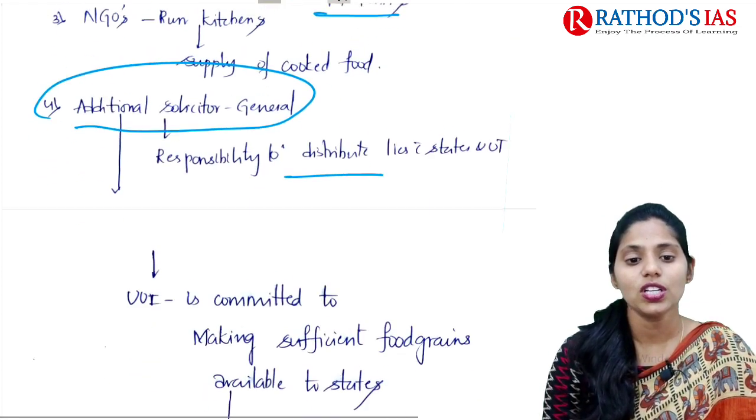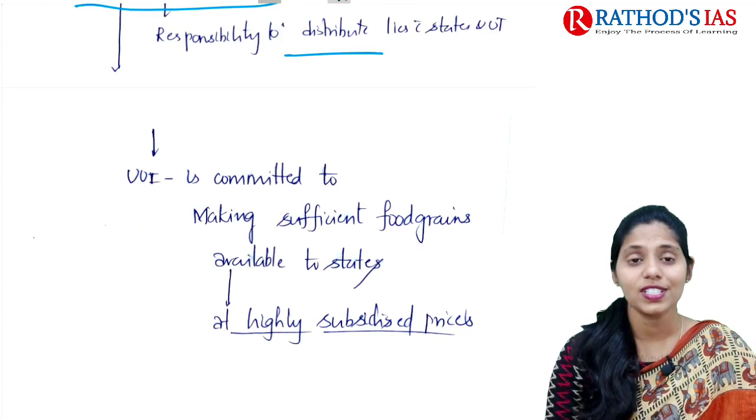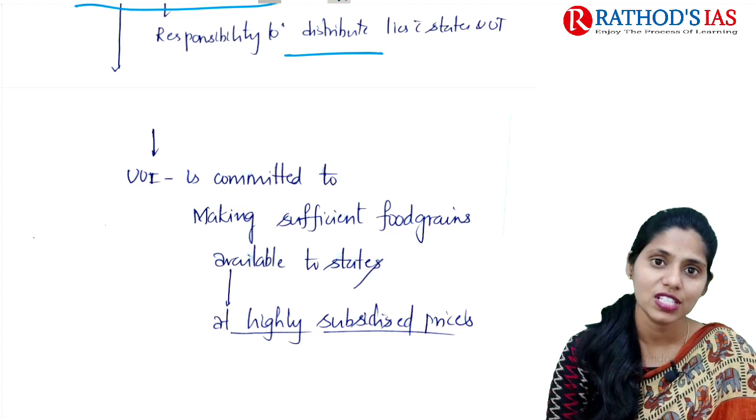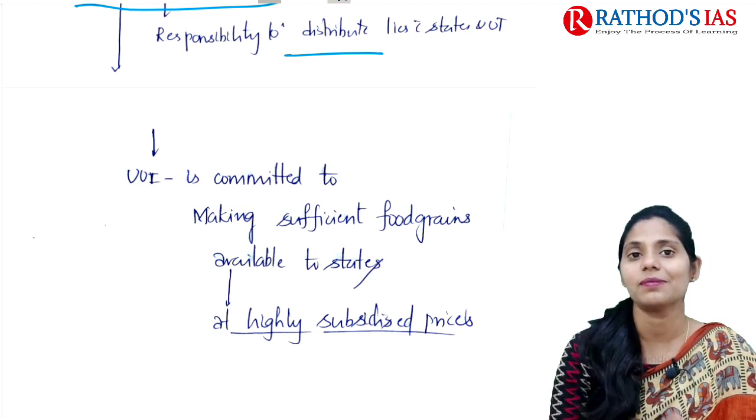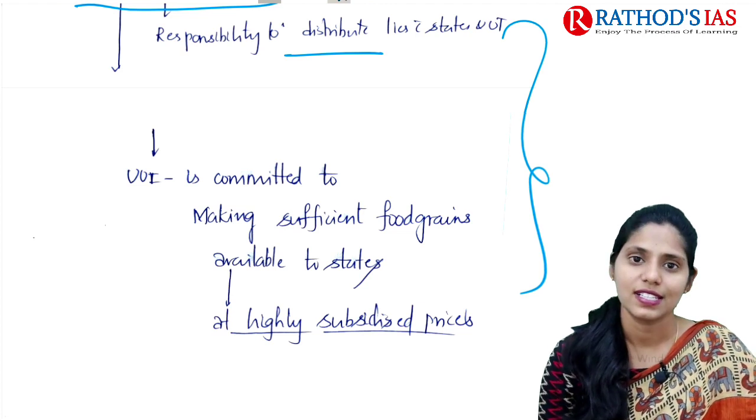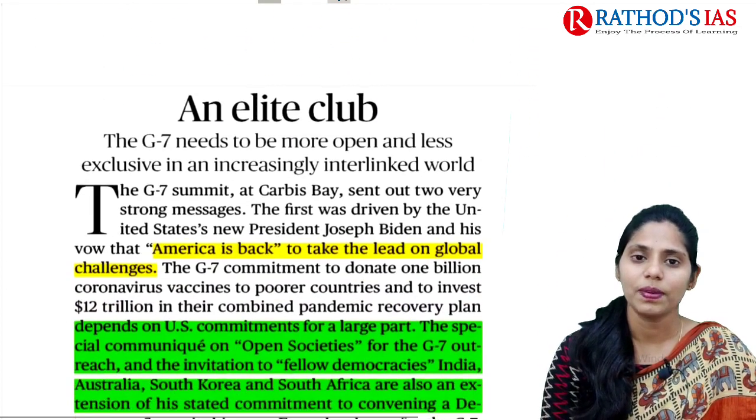But here the Union Government of India, that is the central government, is mainly committed to making sufficient food grains available for states and union territories at highly subsidized rates. So these are some important things which were mainly discussed. Now let's move on to the next topic.